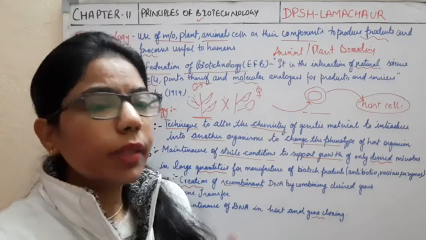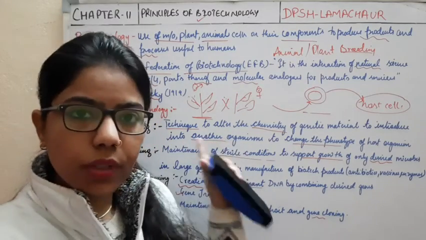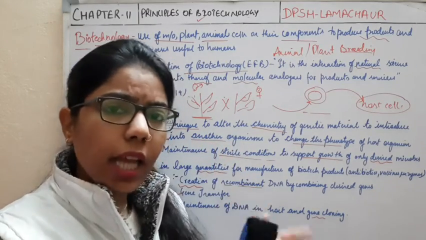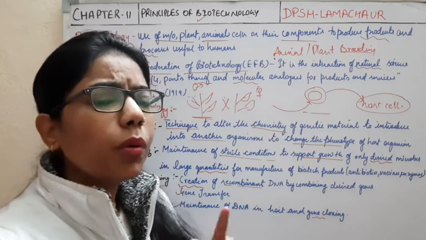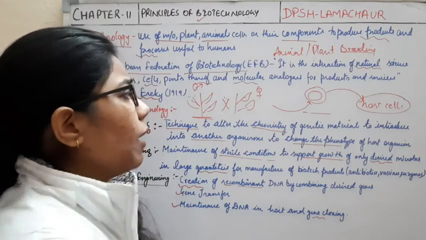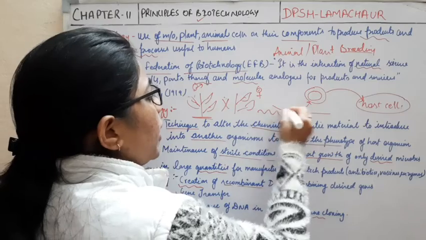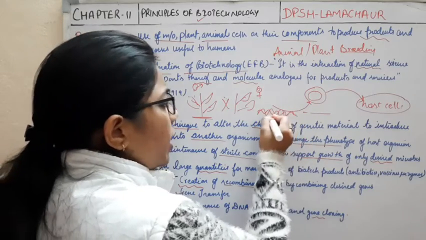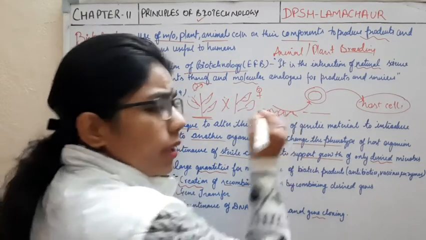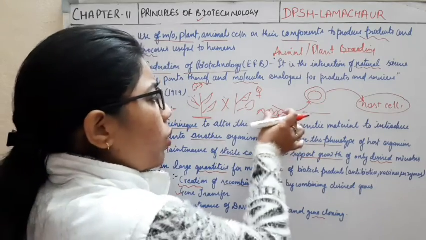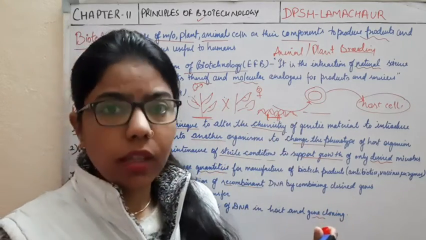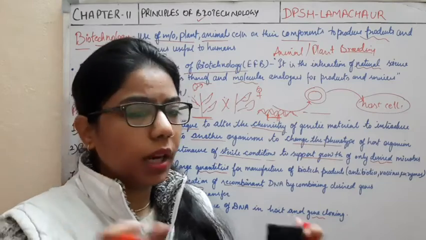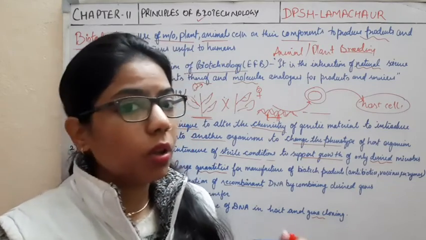Sometimes, due to this transfer of genetic material, the desired gene as well as the undesired gene both get transferred. But in recombinant DNA technology, I take only the desired trait. I am not going to take the whole genetic material, because it contains some undesired genes which are not of my use.